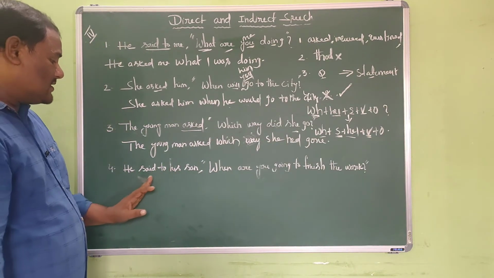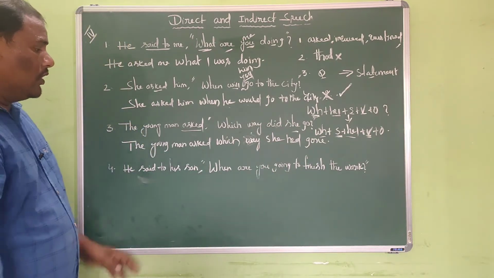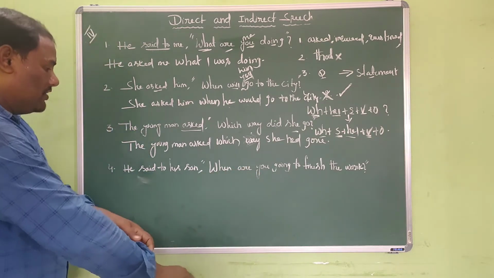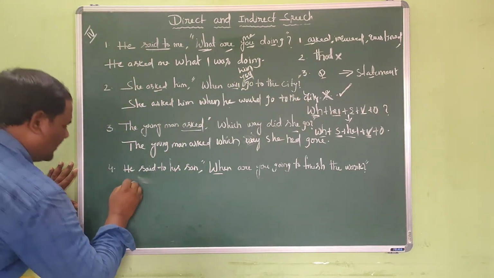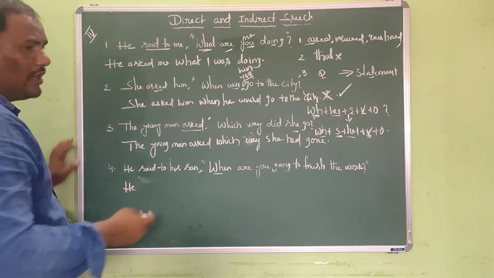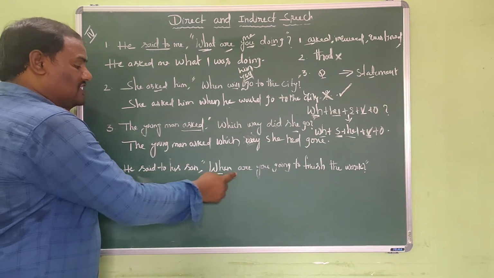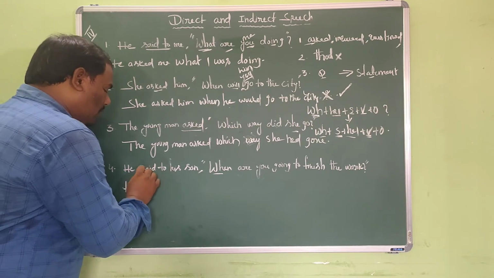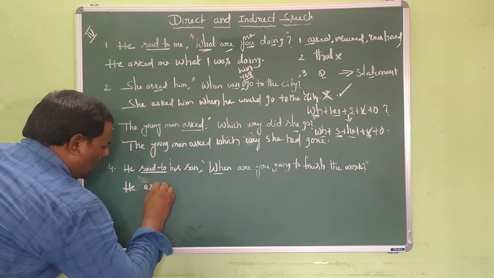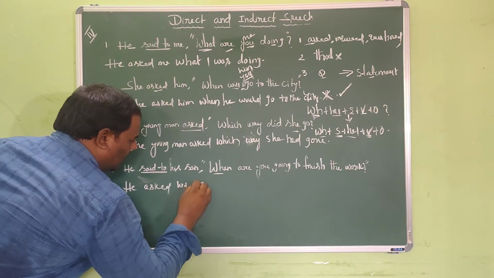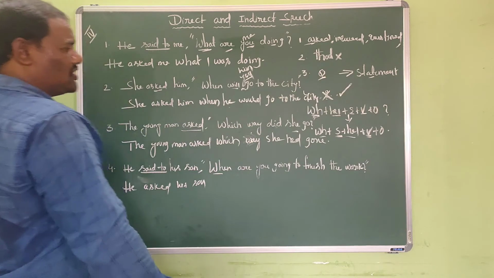He said to his son, when are you going to finish the work? This is also an interrogative sentence which is started with a double H question, when. So we need to convert the reporting verb first, right? He said to. I cannot change said to as told because it is not a statement but it is an interrogative sentence. So as it is an interrogative sentence, I have to change the reporting verb said to into asked, inquired or questioned. So I am taking asked here. He asked his son. Later we need to change the question into a statement.